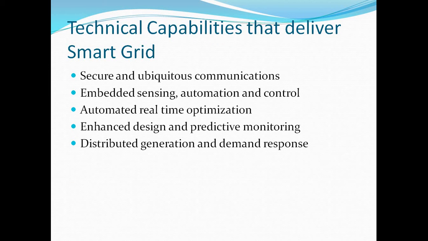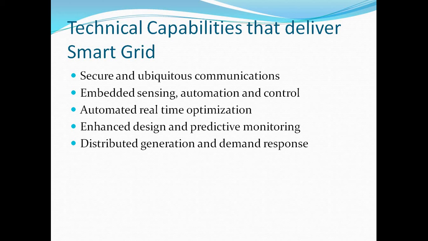Then the next part is technical capabilities that deliver a smart grid system. The first one is that secure and ubiquitous communication is required for a smart grid system. An embedded system is required for the smart grid, because it makes sensing, automation, and control of the smart grid easy. Also, we need real-time optimization.